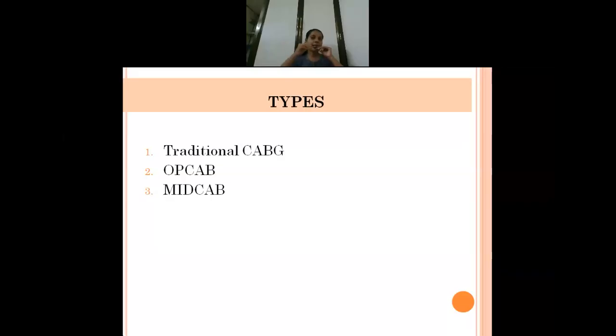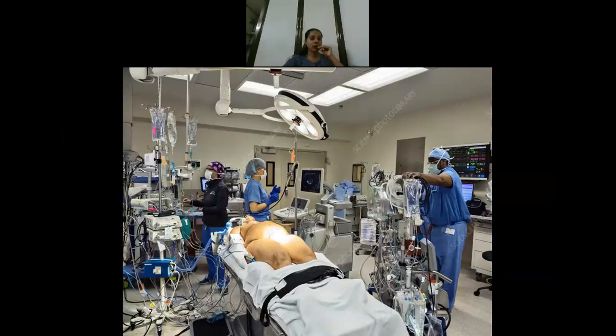Okay. Next is types. Now OPCAB and MIDCAB I have included under this only. It is a separate surgery. Please remember, it's a separate surgery. Now the traditional CABG, this is how you are doing the surgery. You can see the patient is here and you can see the condition, isn't it? This is what exactly that you see in a cardiac OT.